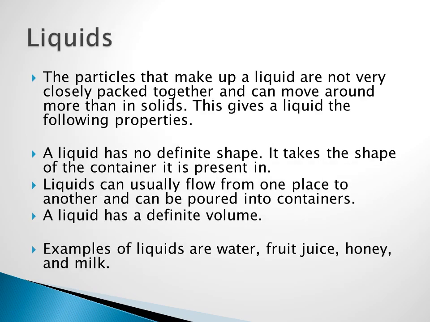Then talking about liquids. Compared to solids, liquids are not very tightly packed with each other and they move around more than solids. Liquids do not have a definite shape. They take the shape of the container, but they have a definite volume. Liquids can usually flow from one place to another. Examples: water, fruit juice, honey, and milk.